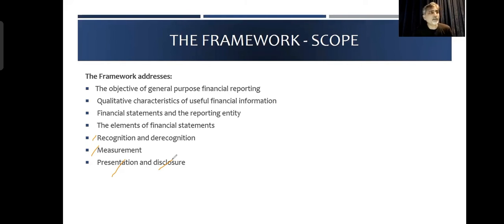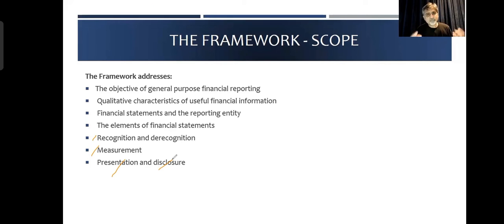And the third pillar, okay, I know that it is my asset and I have already calculated it. This is how much it is. The third thing is presentation. Where should I show this in my financial statements? Is it going to be shown in my income statement, or should I be showing it in my balance sheet? If I put it in my balance sheet, is it my asset or is it my liability? Or if it is my asset, is it my current asset or is it my non-current asset? Where am I supposed to present it?